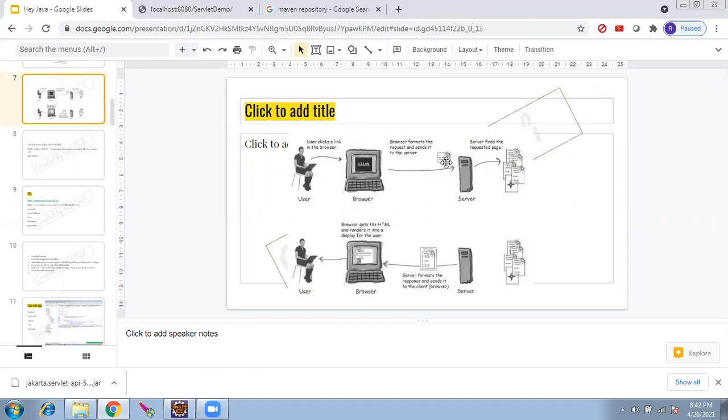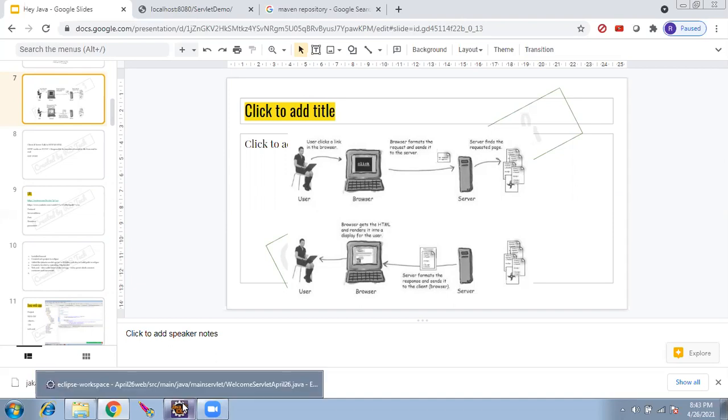We are telling that it is reaching the server. That is a vague statement. Server where? It will reach web.xml. That is the correct statement. So that's the starting point here. Web.xml will receive the request and it will forward to wherever it is required.